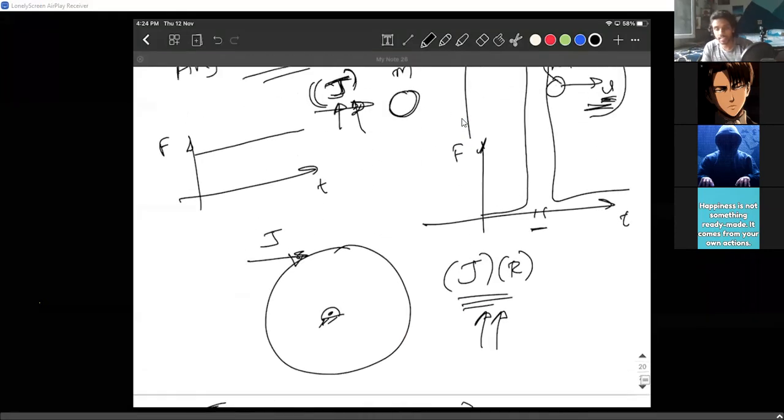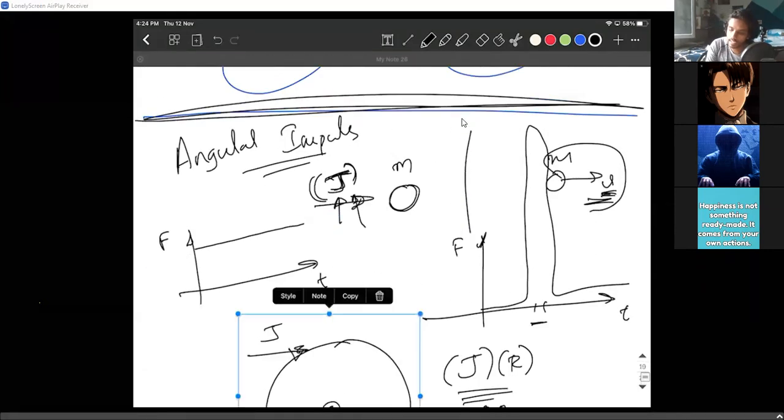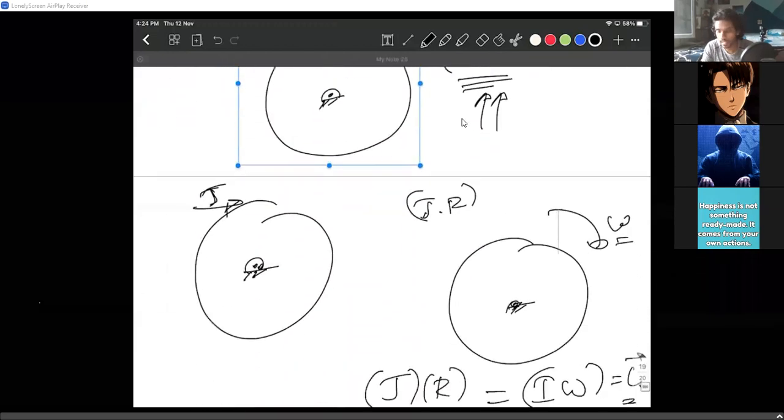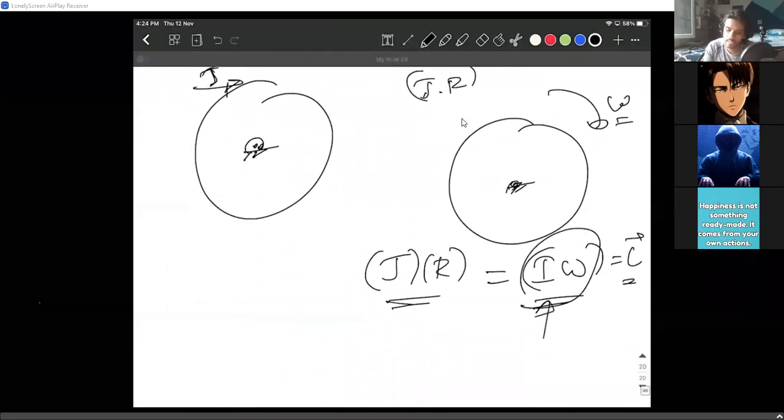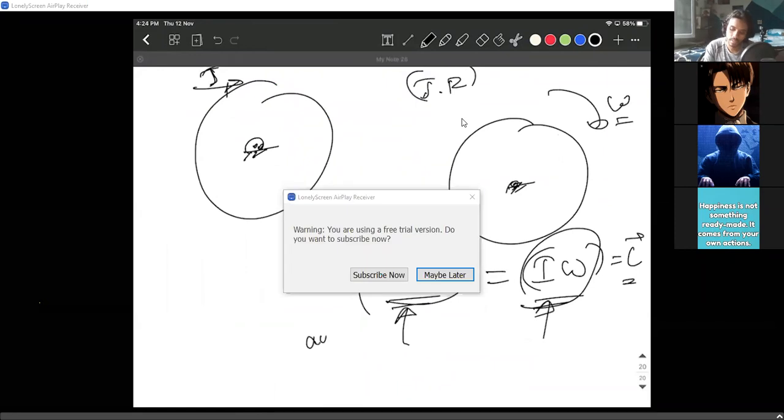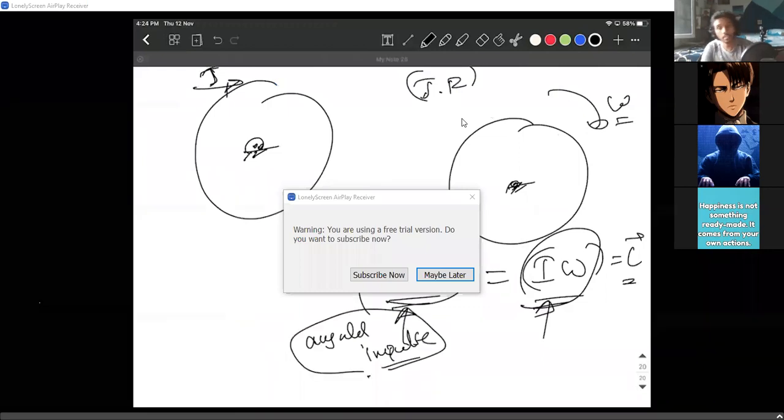Just like the linear momentum gained, J equals mv, we used to write this. The impulse is nothing but the linear momentum gained. Mathematically, the linear momentum is nothing but impulse. Here, the angular momentum is nothing but angular impulse. So this is also an important idea. You can remember this idea also, angular impulse.